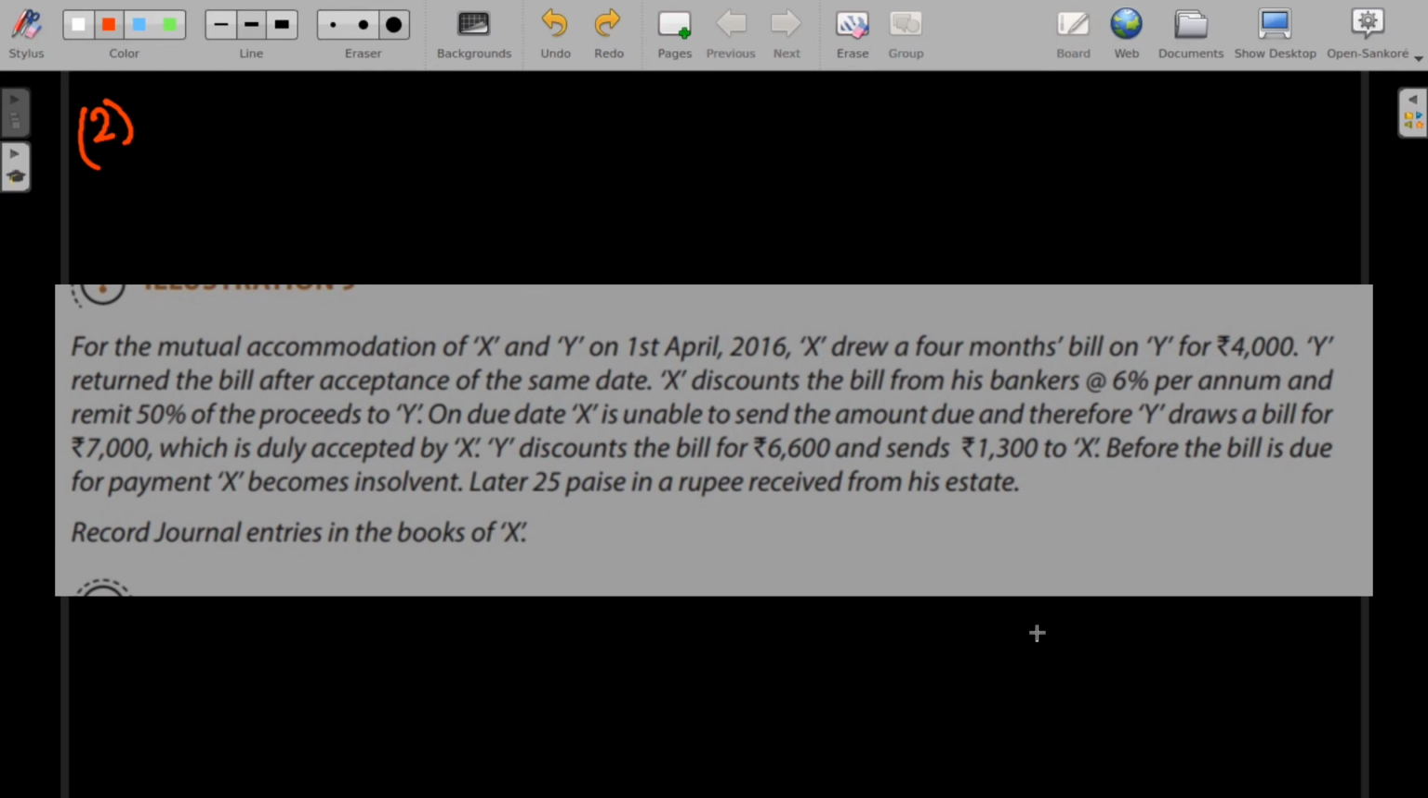On the due date, X is unable to send the amount due to Y and therefore Y draws a bill for 7,000, which is duly accepted by X. Y discounts the bill for 6,600 and sends 1,300 to X. Before the bill is due for payment, X becomes insolvent. Later, 25 paise in a rupee received from his estate. Record journal entries in the books of X.